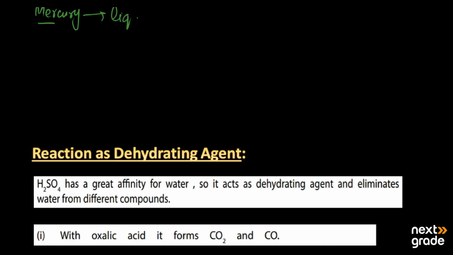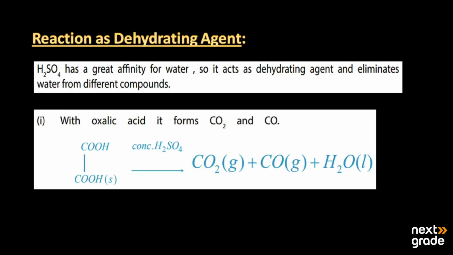After its reaction with the metals, now we have its reaction as a dehydrating agent. Basically, sulfuric acid H2SO4 has great affinity for water. Affinity for water means it is attracted towards the water. So it acts as a dehydrating agent. Any agent that is used to eliminate water from different compounds is called a dehydrating agent. So sulfuric acid can be used as an agent to remove or eliminate water.